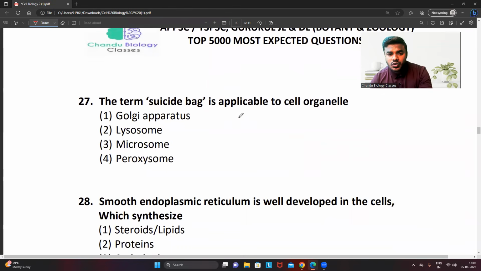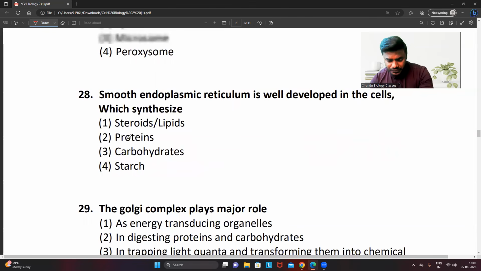Next, the term suicidal bag is applicable to which cell organelle. In today's class, we are going to discuss very briefly about the lysosome. Right, lysosomes are said to be the suicidal bag. We will discuss why, and what the types of lysosomes are, like primary lysosome, secondary lysosome, phagolysosome, autolysosome. We will understand what is heterophagy, what is autophagy, what is autocytolysis. It's a very important one. So the answer is lysosome, which is a straightforward question.